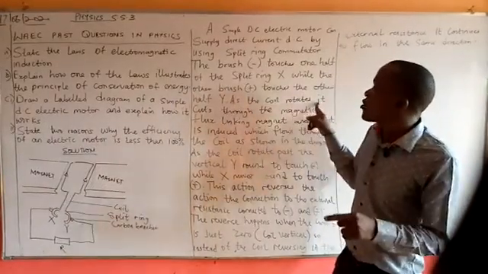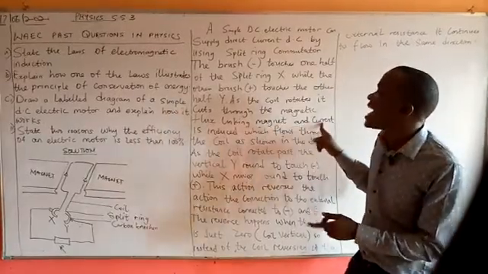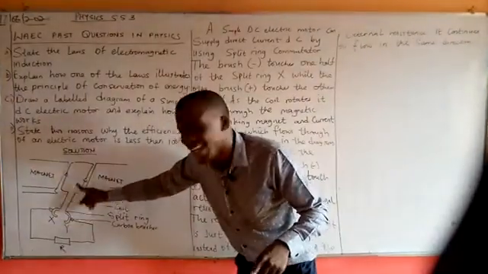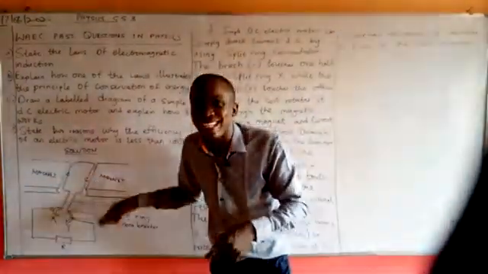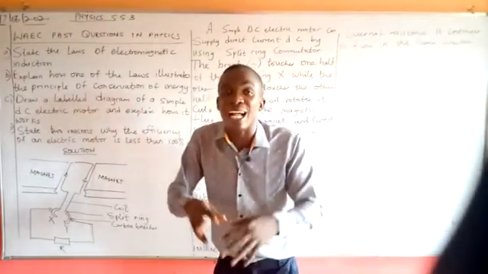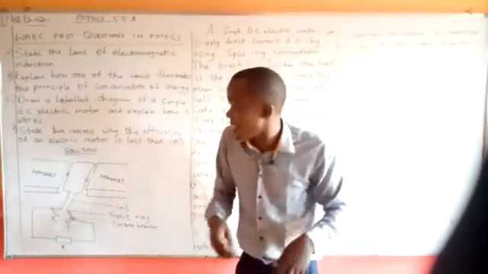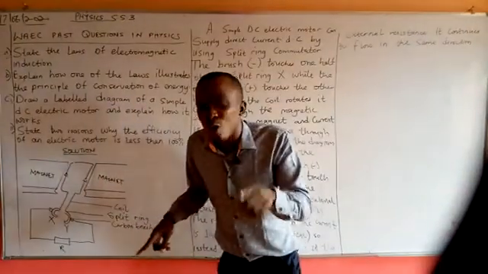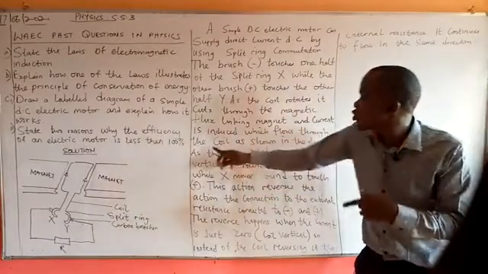Now, as the coil rotates, it cuts through the magnetic flux, linking the magnet, and the current is induced. Meaning that as it goes and links the magnet, current is induced. Meaning that the strength of the magnet depends on the induced EMF. Meaning that one of those reasons that can make the current not to be as strong as expected or predetermined is the nature of the magnet and the nature of the coil.